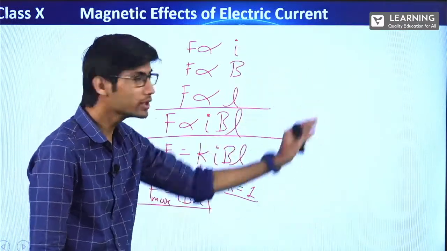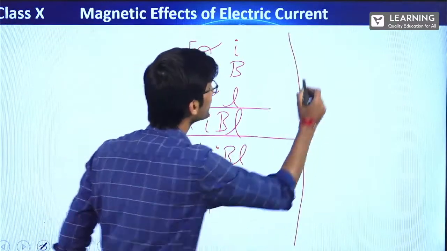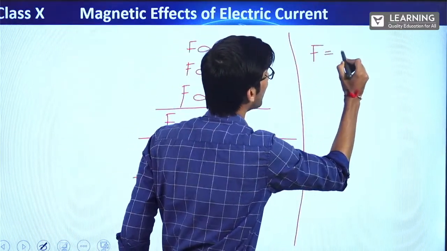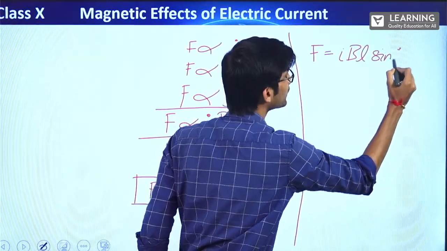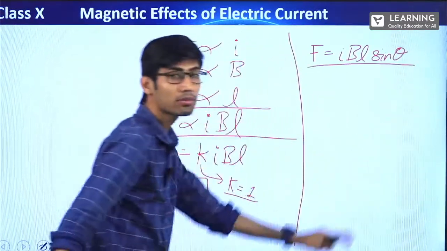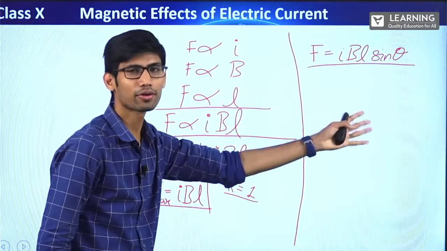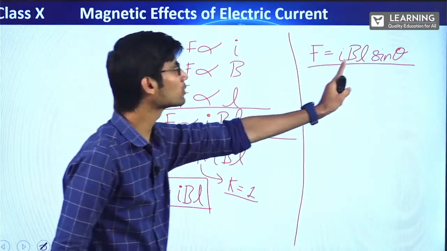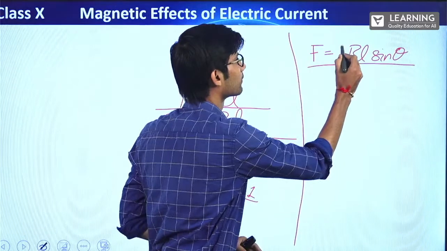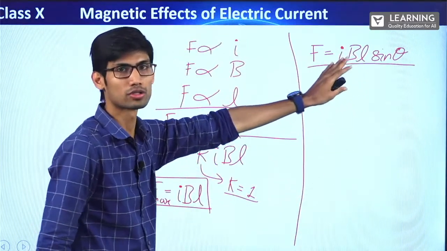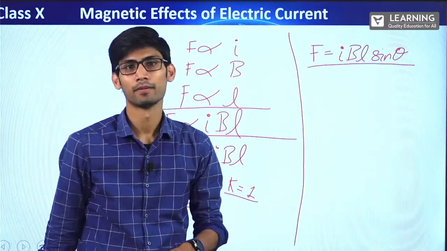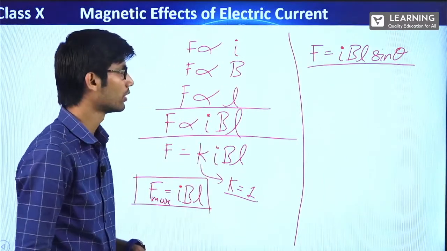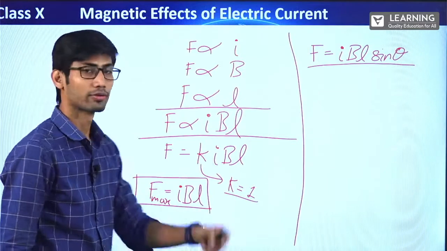Alright, actually force will be equal to I, B, L sine theta. Again this you will study in your 12th standard. No need to worry about it. I am just telling for your knowledge. F is equal to I, B, L sine theta. That is the actual force. This is the maximum force experienced by any conductor in a magnetic field. Note it down if you want.